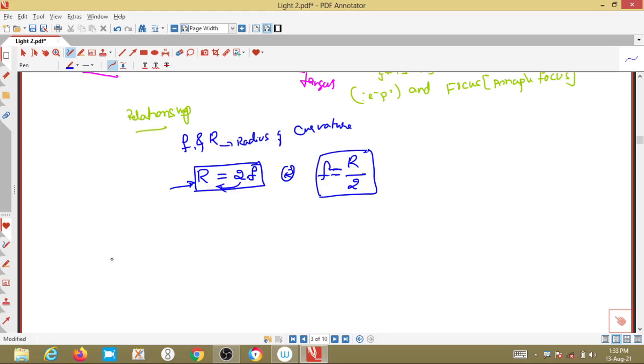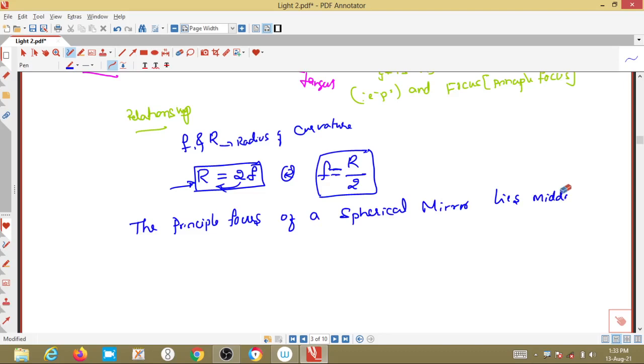So here the principal focus we can define like this: the principal focus of a spherical mirror lies at the midway or midpoint between the pole and the center of curvature.